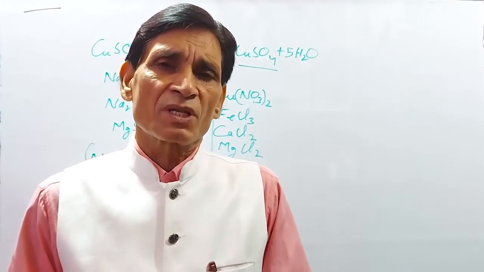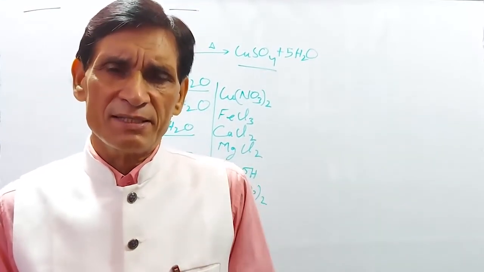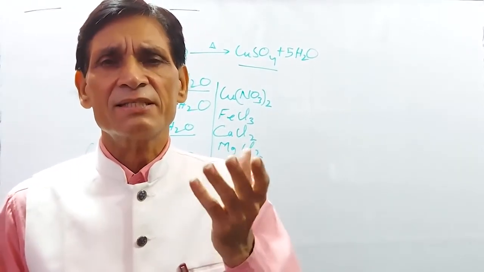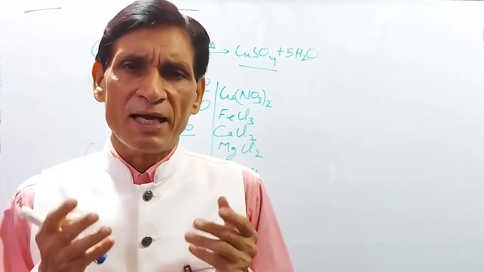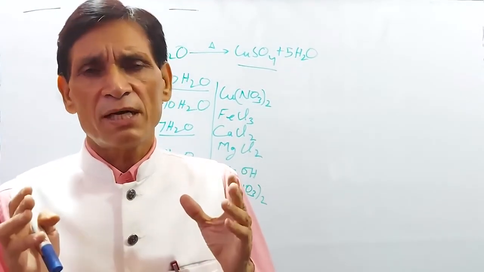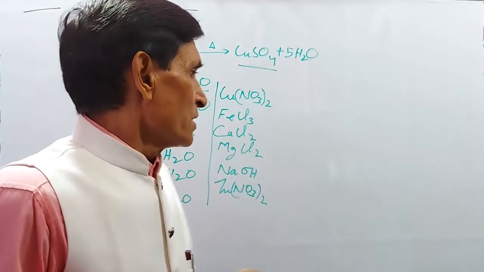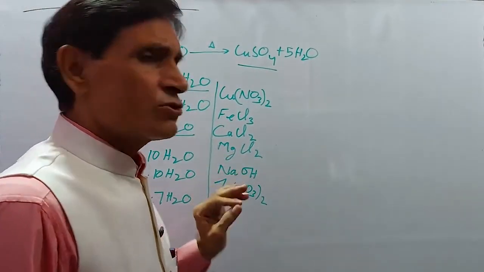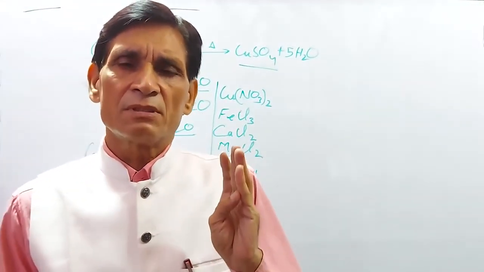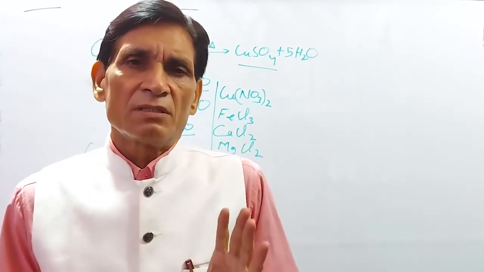Some examples: calcium oxide, cupric oxide, silica gel, concentrated sulfuric acid, ethyl alcohol. These are some examples of hygroscopic substances. Now, I hope you have understood efflorescence, deliquescence, hygroscopic substances.